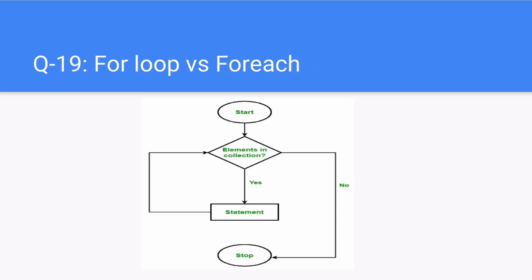Next question. For loop vs foreach. The for loop executes a statement or a block of statements repeatedly until a specified expression evaluates to false. The foreach statement repeats a group of embedded statements for each element in an array or an object collection. You do not need to specify the loop bounds, minimum or maximum. Foreach treats everything as a collection and reduces the performance.